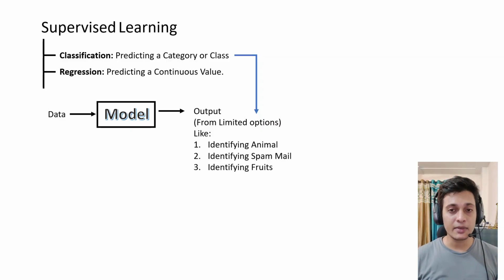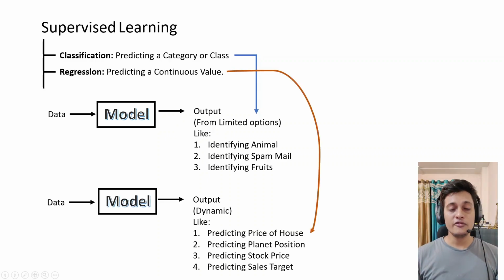Now coming to the second type, that is called regression. For regression, if I'm going to provide some data to my model, and my model is capable of predicting the price of a particular house, price of a stock, price of a sales target, something related to a dynamic number, that comes into regression. Regression is something in which we are providing data, and based on that data, it is going to calculate some numbers.